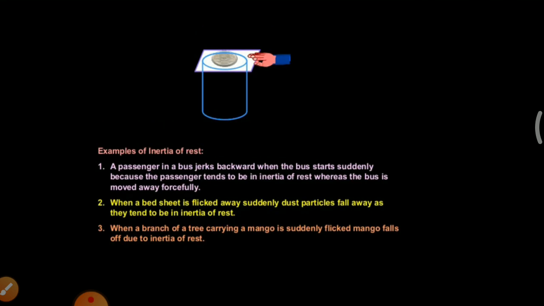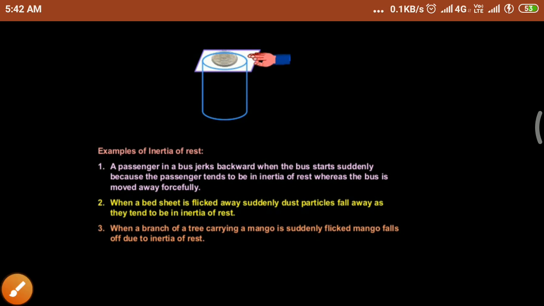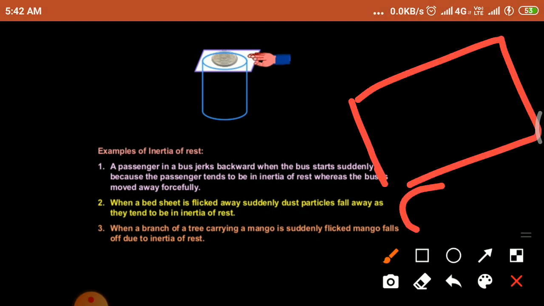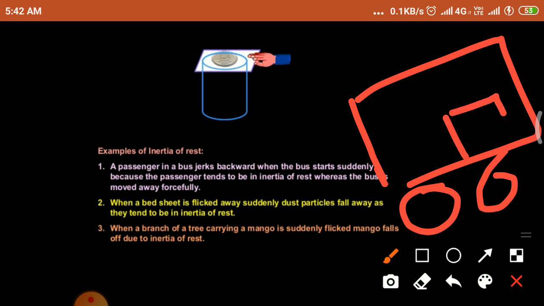The examples for inertia: a passenger in a bus jerks backward when the bus starts suddenly because the passenger tends to be in inertia of rest whereas the bus is moved away forcefully. Example: if you are sitting inside the bus, when the bus starts to move, you can feel some jerk.